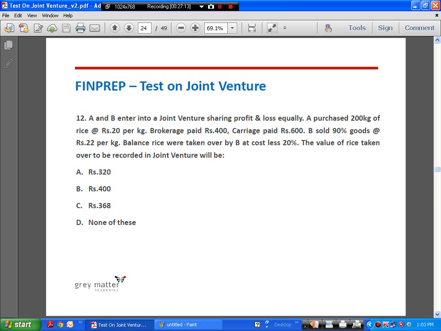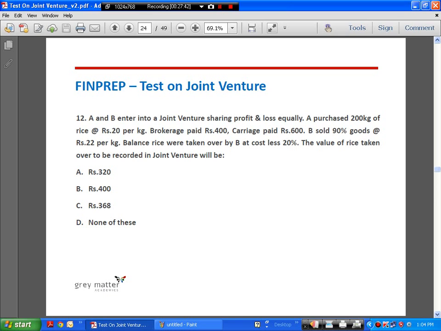Okay, so here I told you that whenever the stock is being taken over by one of the co-venturers, that has to be placed to the credit of the joint venture account. So the entry will be debiting the co-venturer account and crediting the JV account. Okay, so let's see how to calculate this.